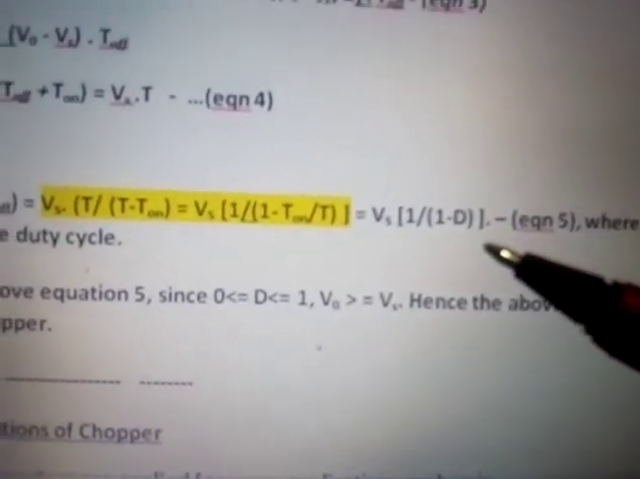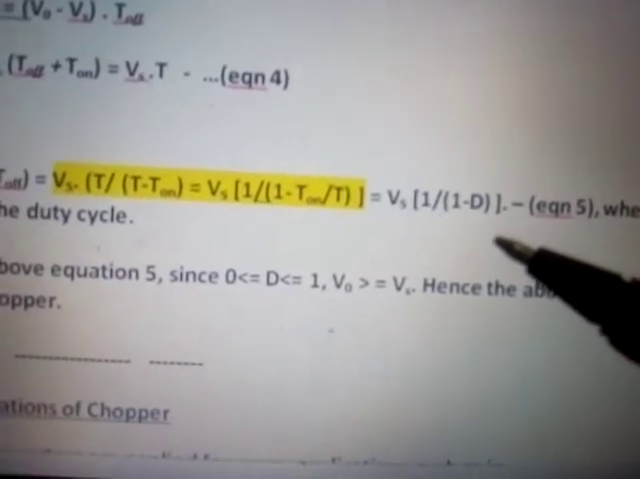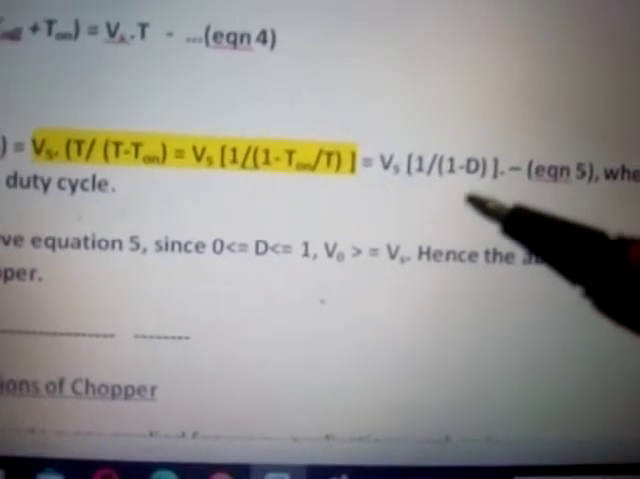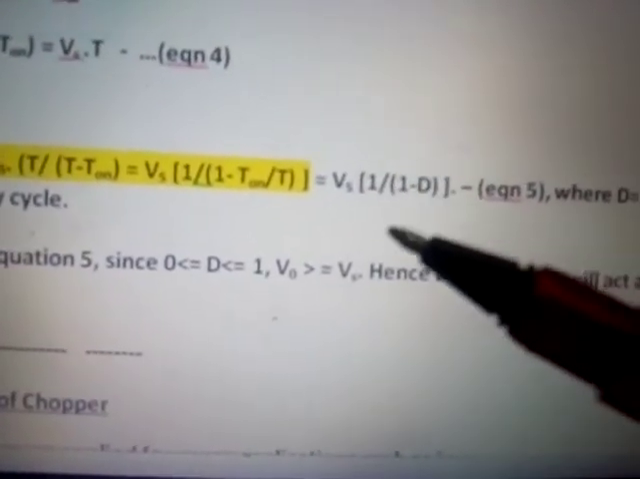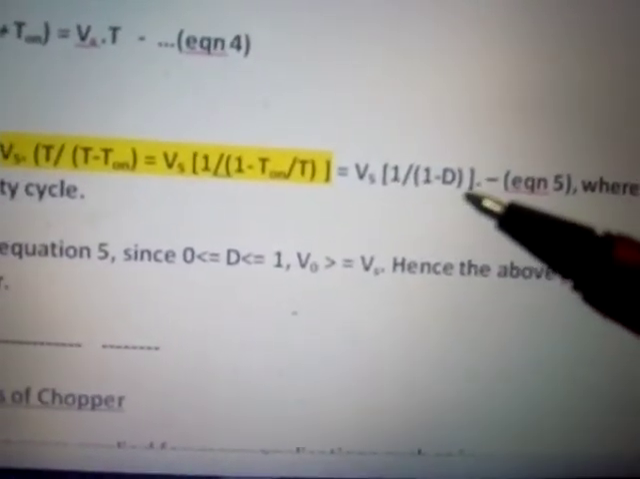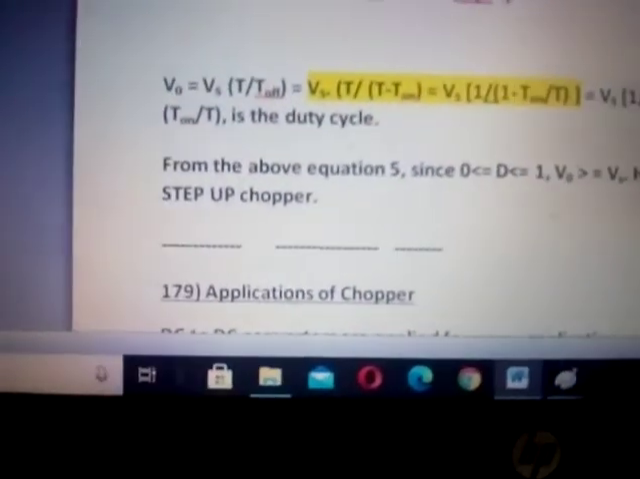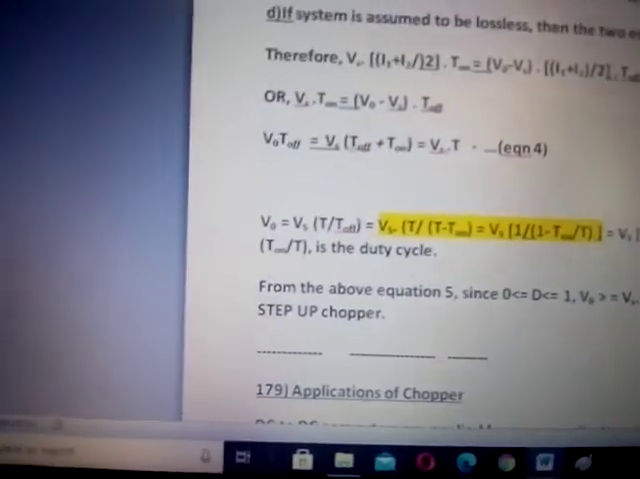And when we express the equation with the duty cycle, we can write it like this: V input into 1 by (1 minus duty cycle). So output voltage will always be higher than input voltage.